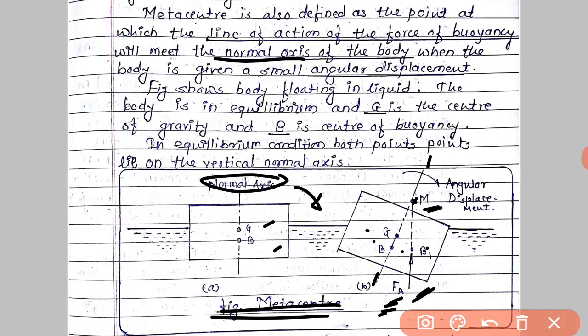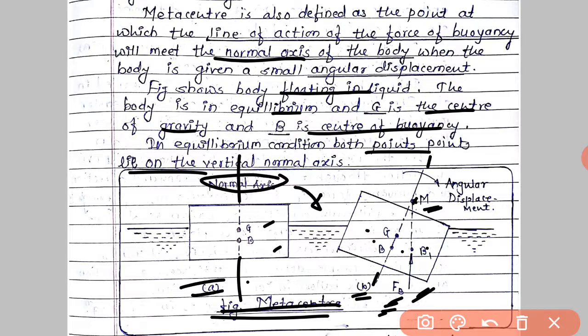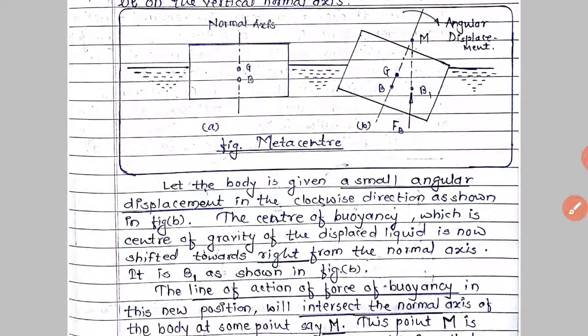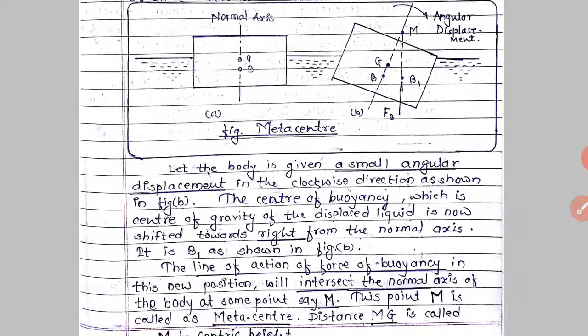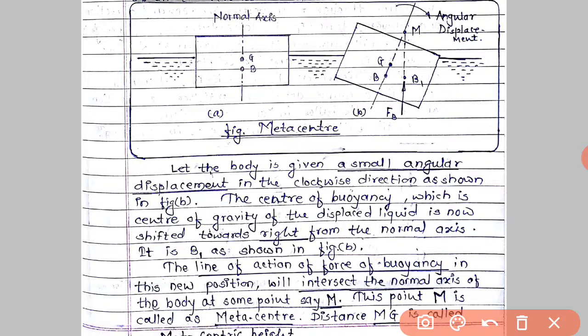So the figure shows a body floating in a liquid. The body is in equilibrium, G is the center of gravity and B is the center of buoyancy. In this equilibrium condition, both lie on the vertical normal axis. This is the normal position and this is the tilted position. Now let the body be given a small angular displacement.